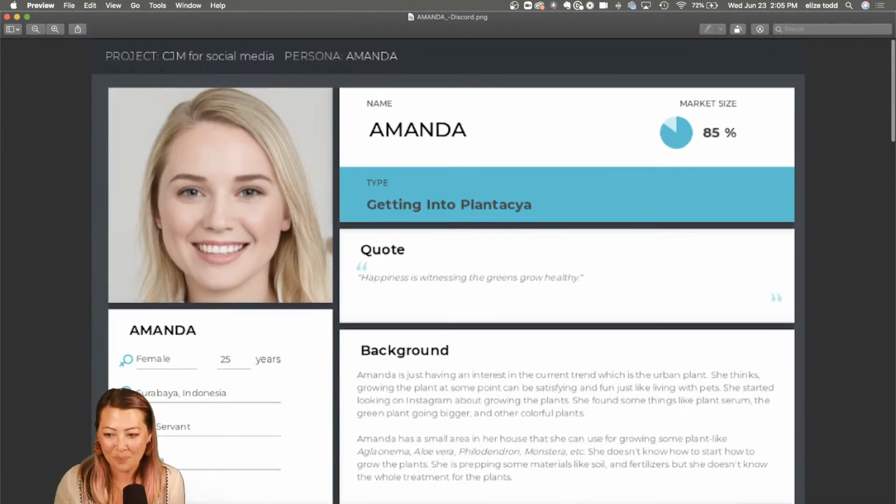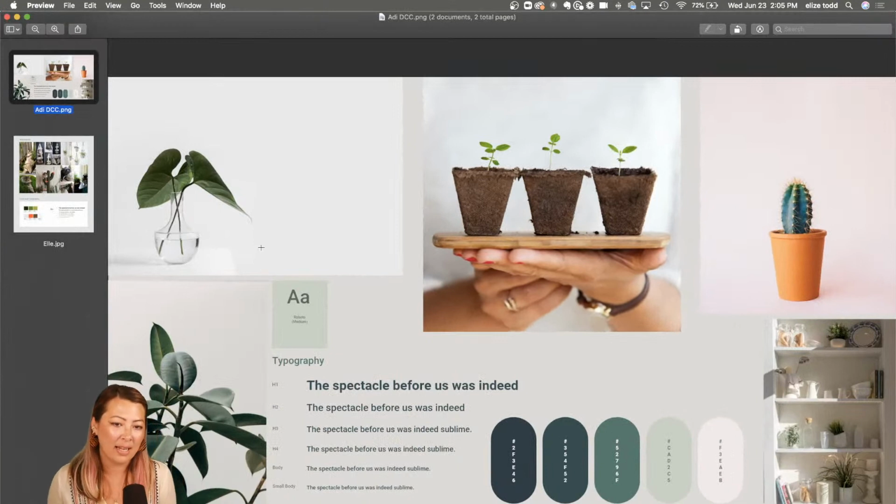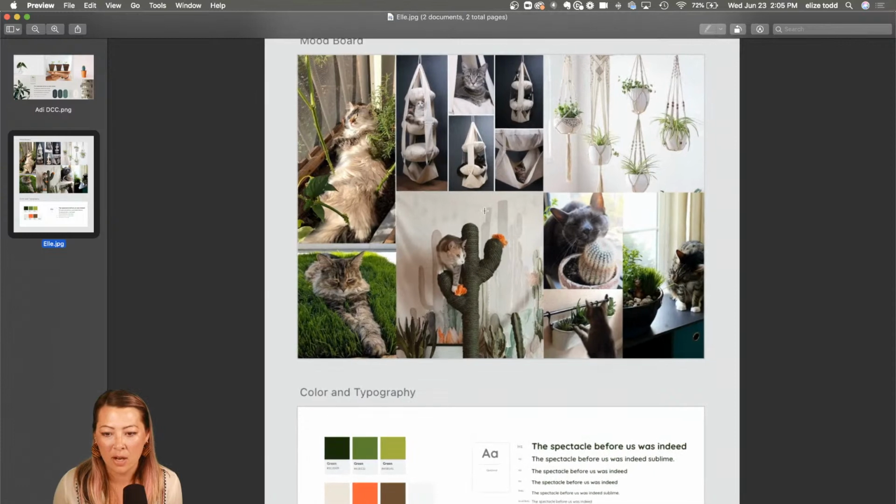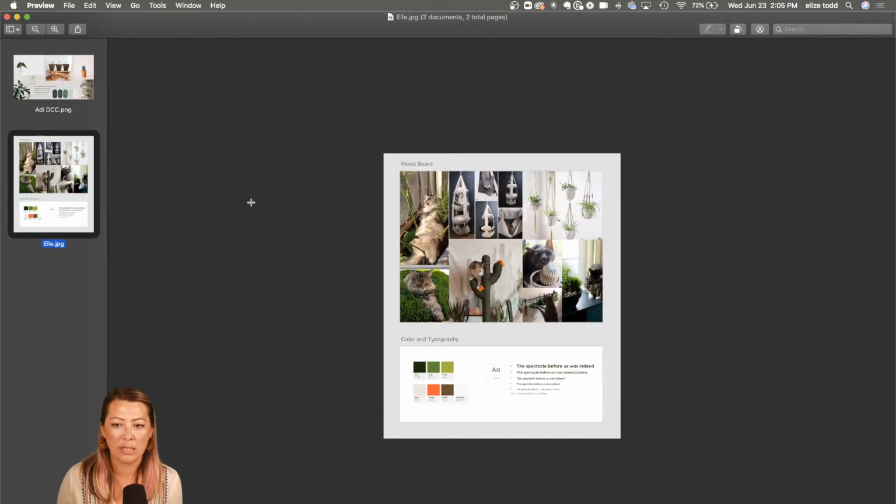Thanks, Amanda. I also wanted to share a mood board from Adi yesterday. This is so clean. The second I see it, I feel serene, relaxed. I like the typography choice. Roboto is another great one for readability. Feels really calm and collected. And then we have another one here from Elle. Hers gives me a jungly, dark, mossy, cool feeling and vibe when I'm looking at this. Great typography and color choices.